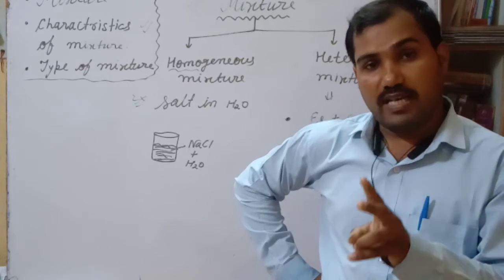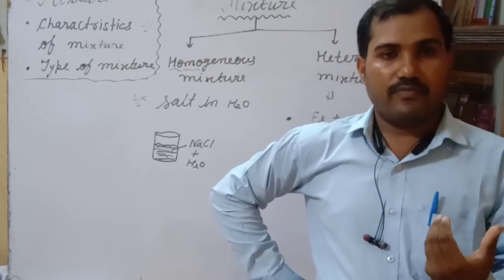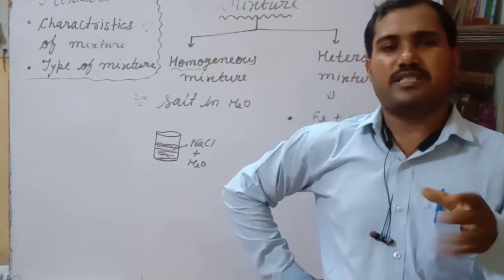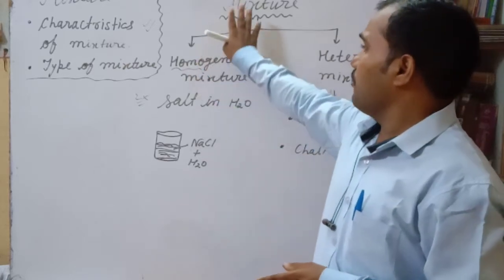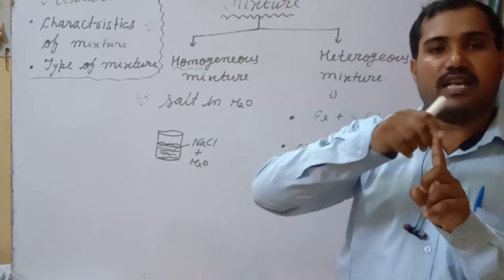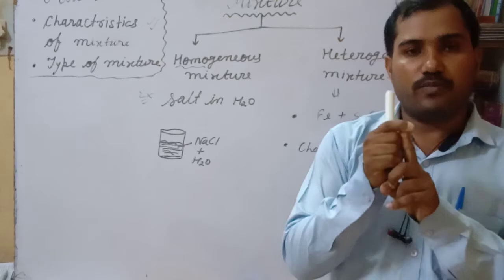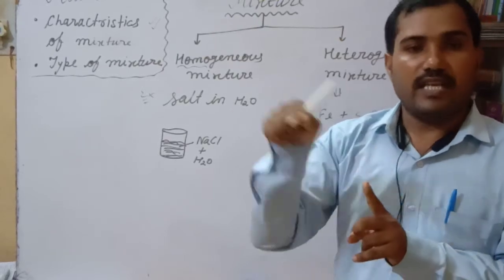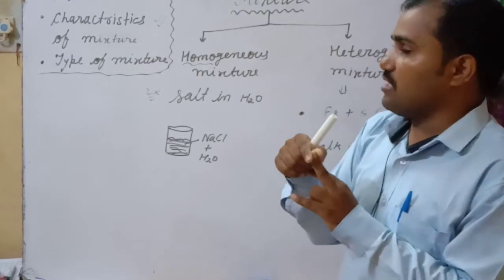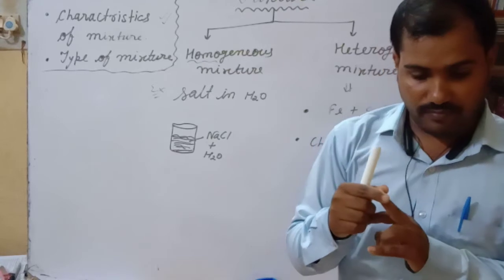If the properties do not change, you can separate the components by physical means, by any physical process. So the first characteristic is that the original property of both components will not change in the solution. Second, the components of the mixture can be separated by physical means or any physical method.